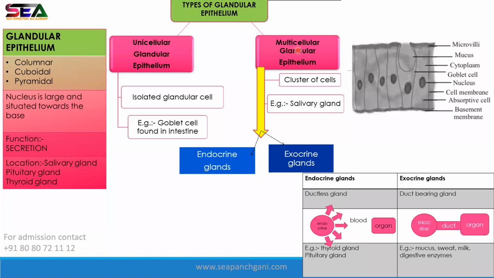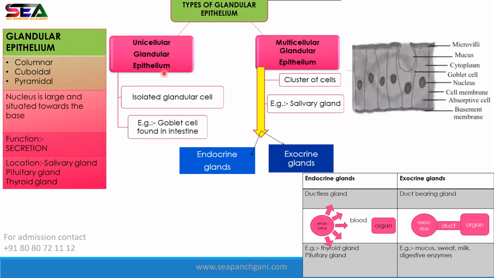These are two types of epithelium, unicellular and multicellular. Everything is important. Whatever is given in this theory part, everything is given. It will be helpful to solve the PYQ. So pay attention. Unicellular and multicellular, there are two types of glandular epithelium.